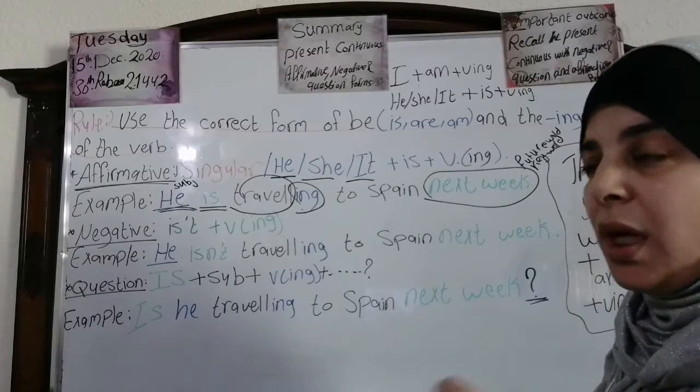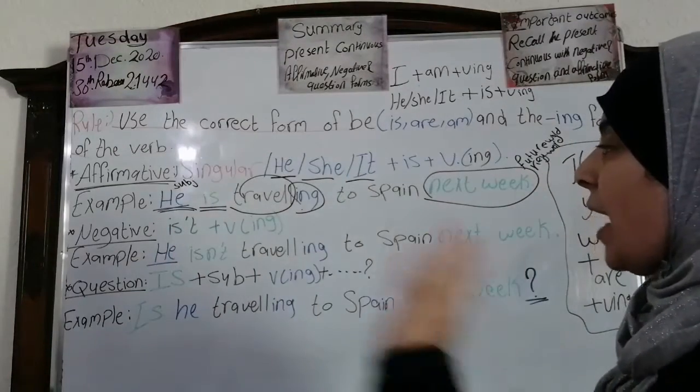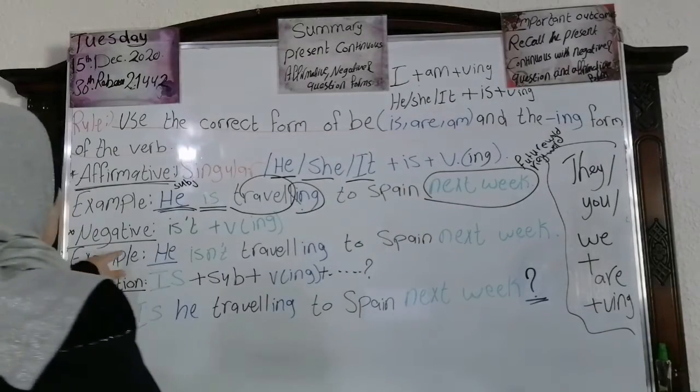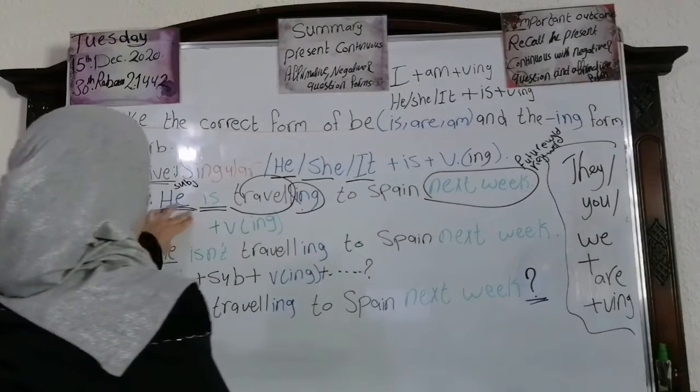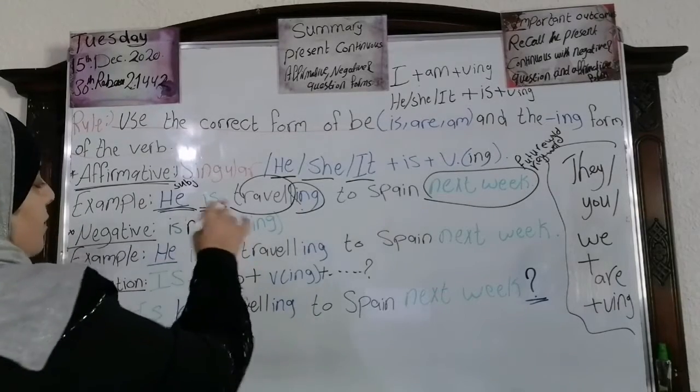What do you mean by negative? We are going to add what? Not negate the verb or the action. Look at this one. Negative is with what? With here, with not. Okay? Is not plus verb ing.